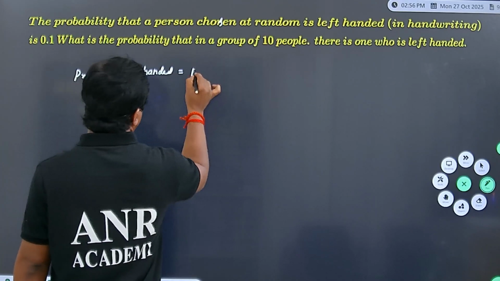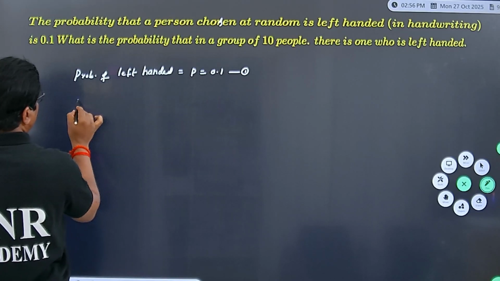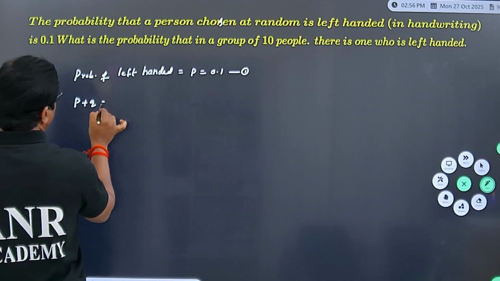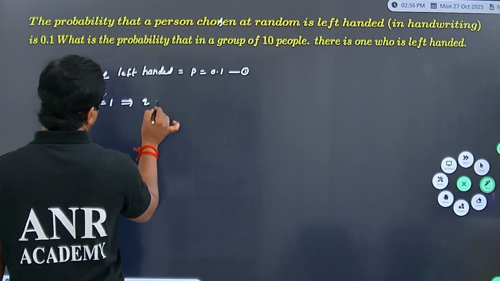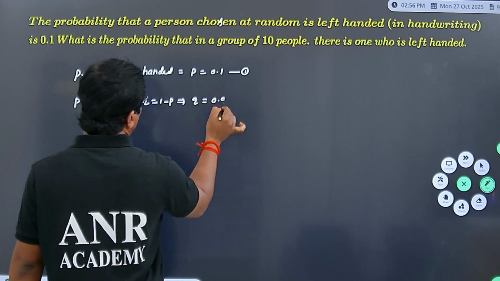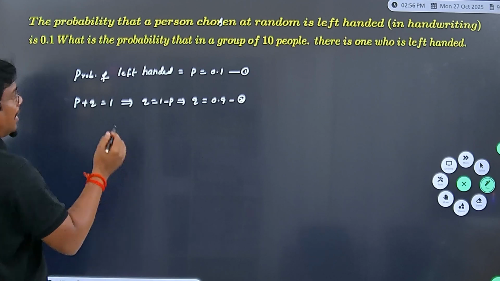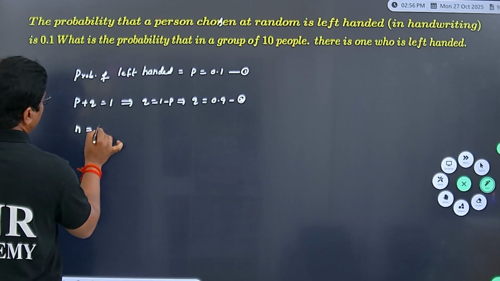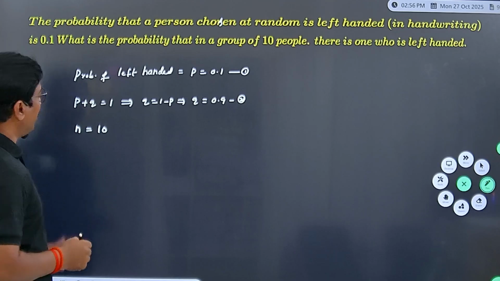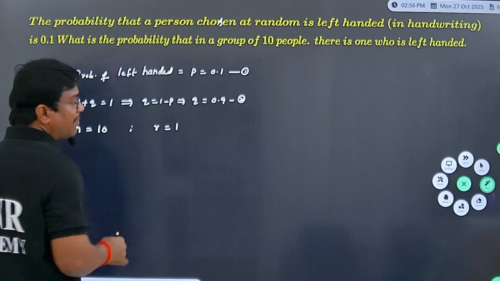Assume that is P. Next, P plus Q equal to 1 implies Q equal to 1 minus P, and hence the value of Q equal to 0.9, that is 2. Next, N value is given as 10. In a group of 10 people there is one who is left-handed, means R value 1.